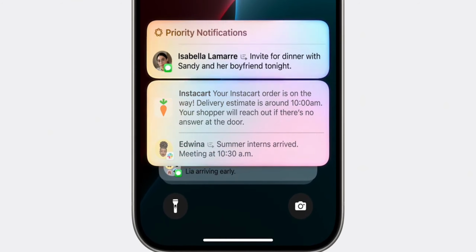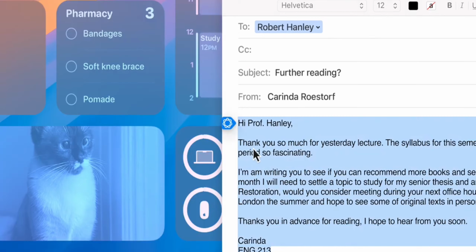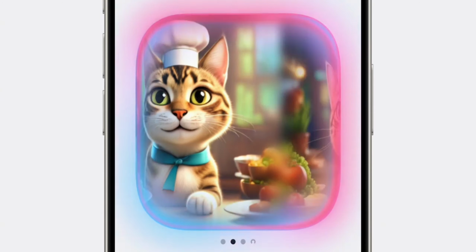Now let's take a second and talk about AI, which was a huge part of this entire keynote. In fact, I would say a lot of the biggest new features are all AI related. With Apple Intelligence, you get personalized prioritization of notifications on the iPhone, generative writing tools across apps, image generation, and more.